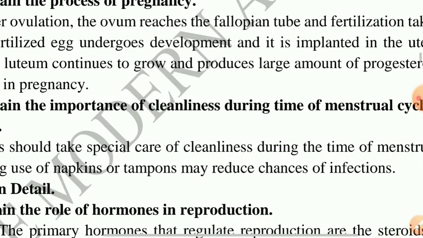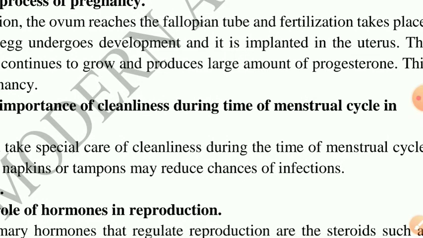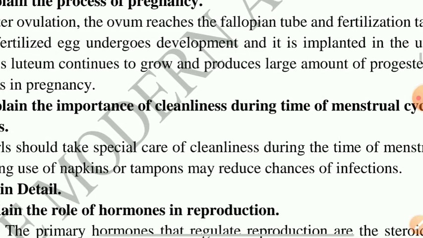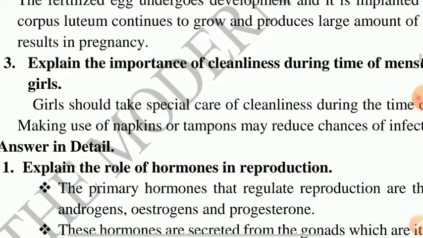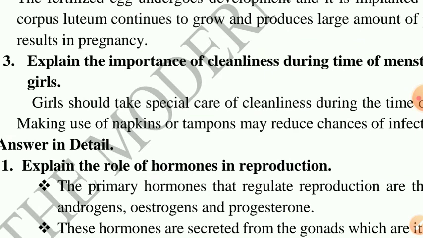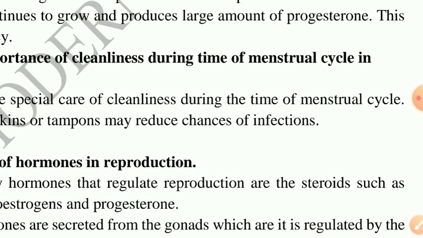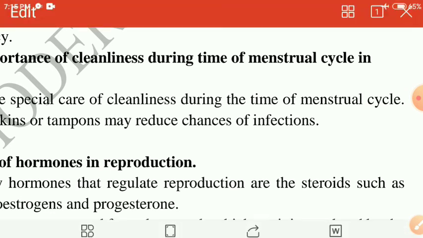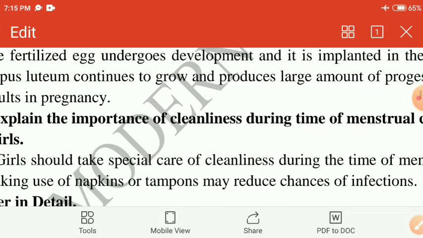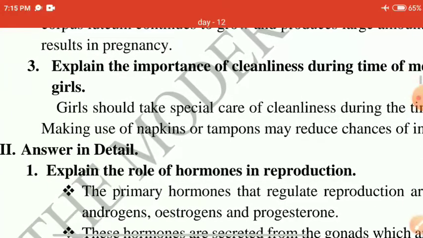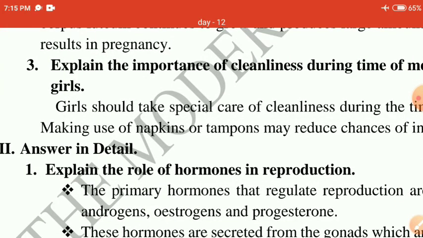Implanted means what? It takes its position in the uterus. Implanted means that one takes position in the uterus and grows in the uterus. The corpus luteum continues to grow and produces a large amount of progesterone. That means female reproductive hormones. This results in pregnancy.